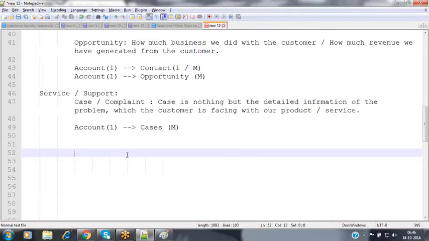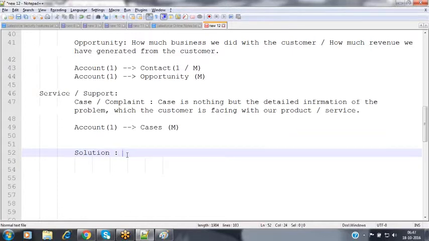Now, as a customer, they have raised that case. Then what needs to be done as an organization? As an organization, we always need to give service to our customers. We have to make our customer happy, so whenever any customer is facing some problem, we should resolve our customer's problems. For that, Salesforce is providing a record object called solution. Nothing but we need to provide the solution here.